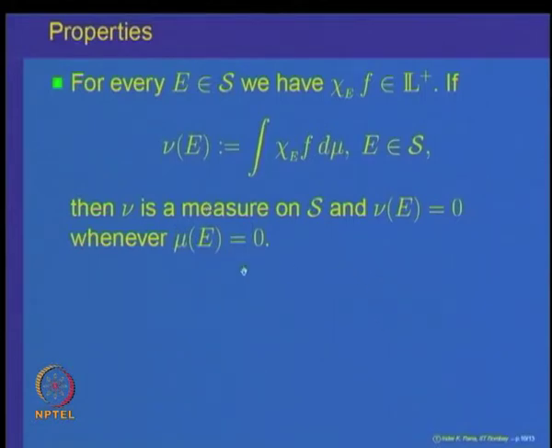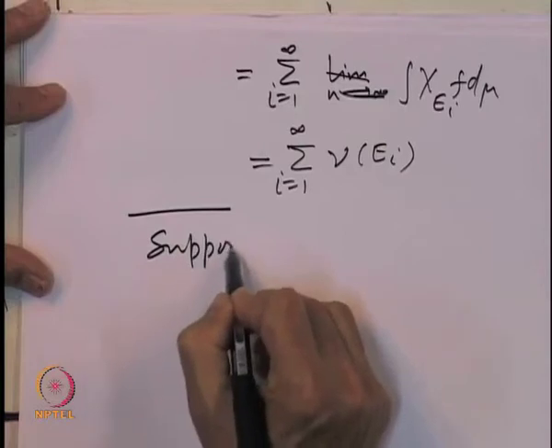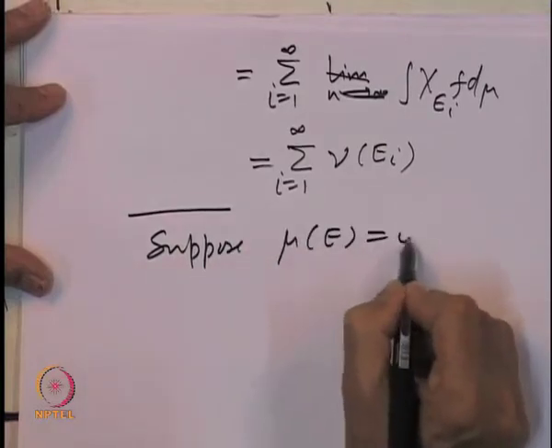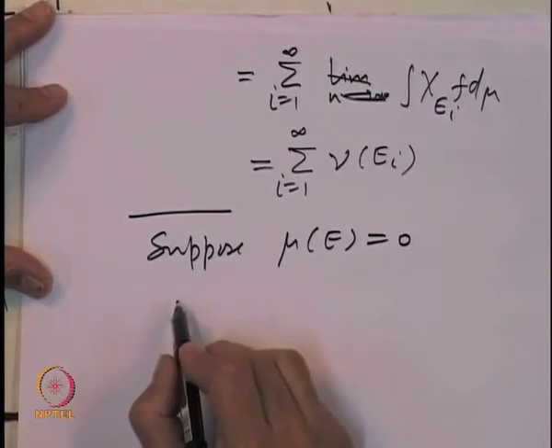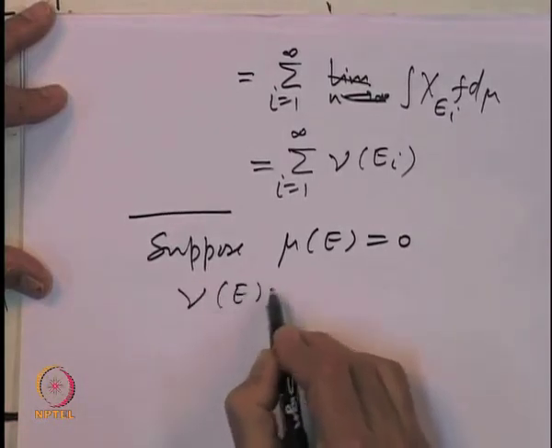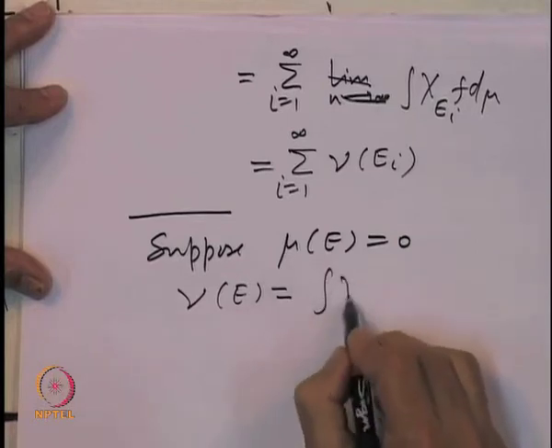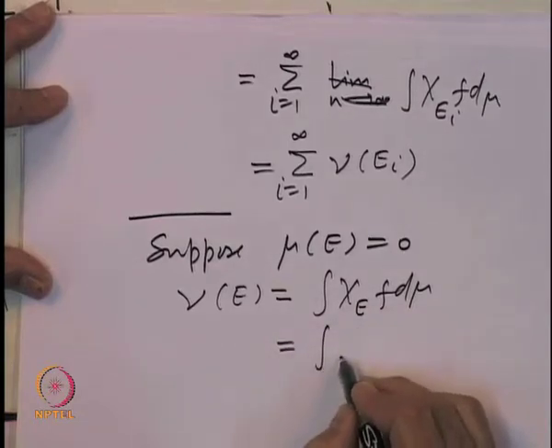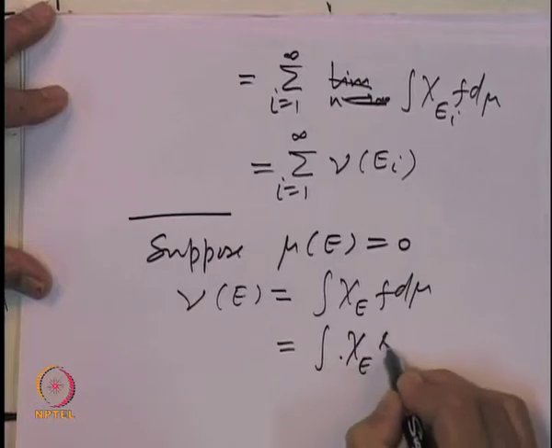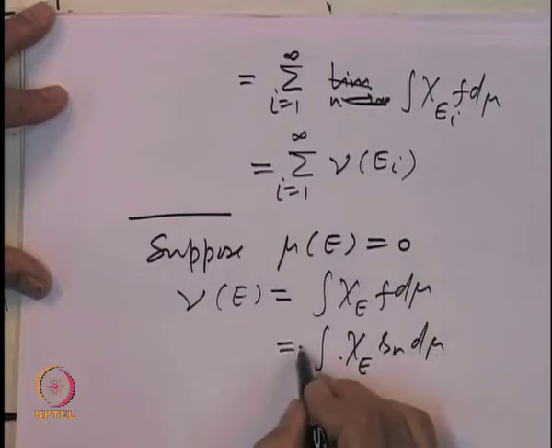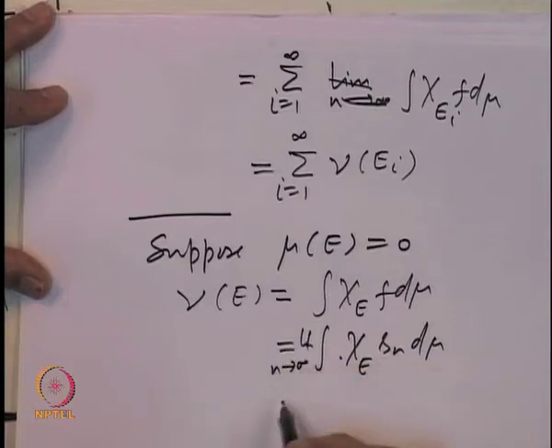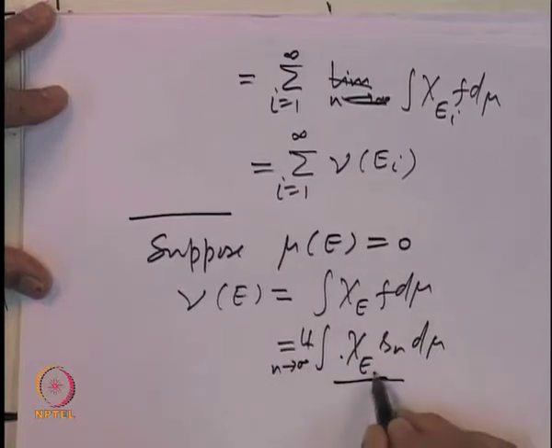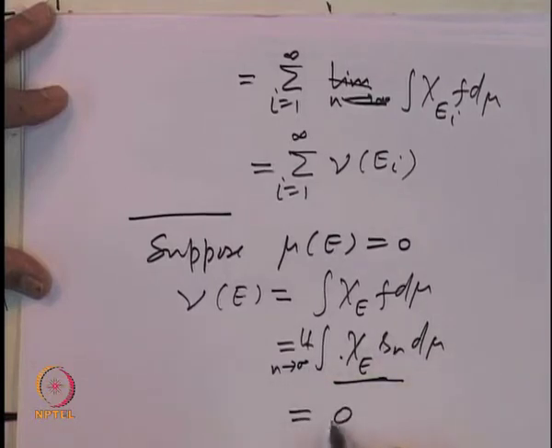And finally, to prove that nu of E equal to 0 implies mu of E equal to 0. So suppose mu of E equal to 0. Then what is nu of E? So, nu of E, which was defined as the integral of chi E of f d mu, which was nothing but the limit of the integral of chi E times S n d mu. So, let us write the limit as n going to infinity of this, but mu of E being 0, this integral is 0. So, this is equal to 0.